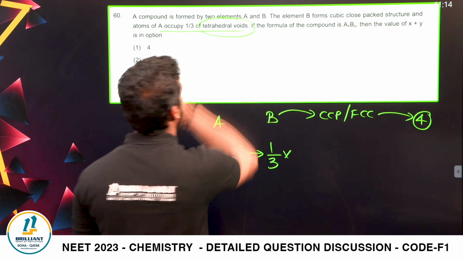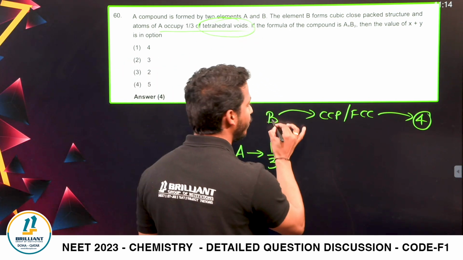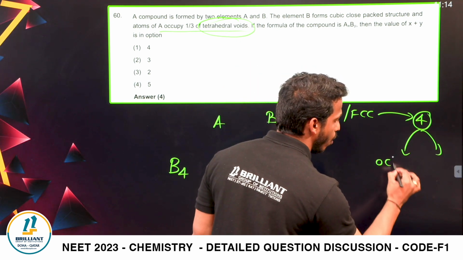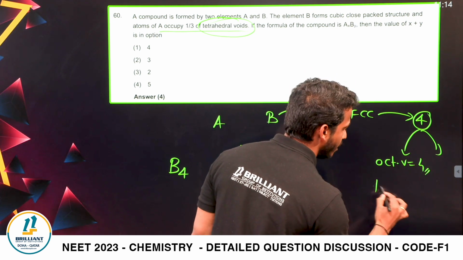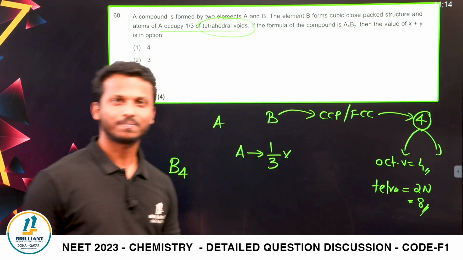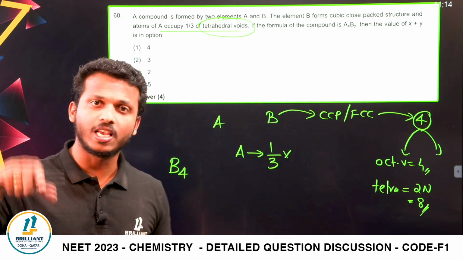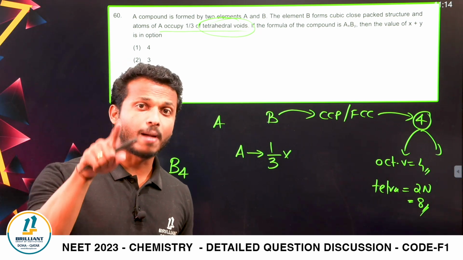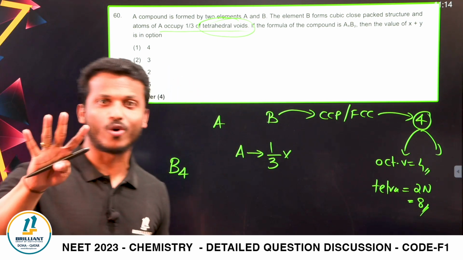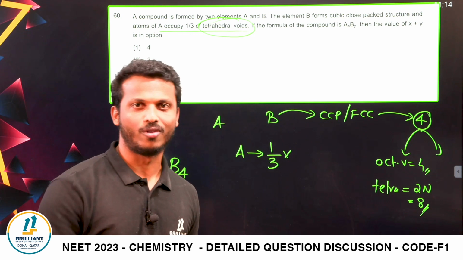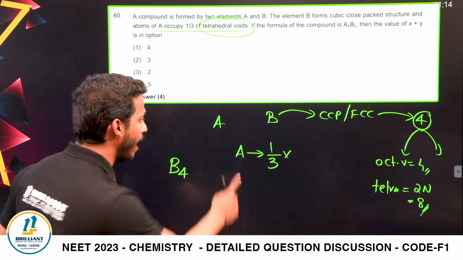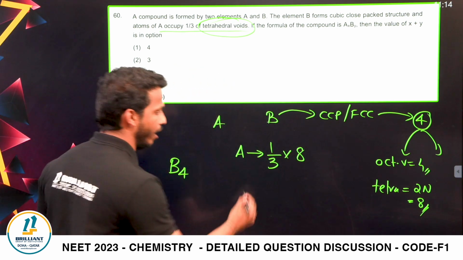1/3 of the tetrahedral void. Calculate the tetrahedral void, dear all. If the system is CCP, the number of atoms is 4. If the number of atoms is 4, what is the octahedral void? Same number. What is the tetrahedral void? 2n, that means 2 into 4, 8. Yes or no? So the system is CCP, which is FCC, where the number of atoms per unit cell is 4. Then there will be 4 octahedral voids and 8 tetrahedral voids, double the tetrahedral voids. Where A occupies 1/3 of the tetrahedral void. So A is equal to what?